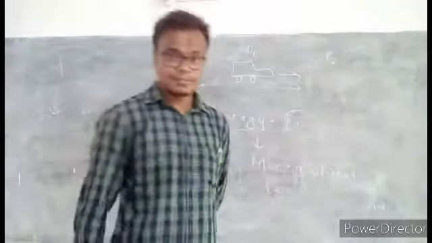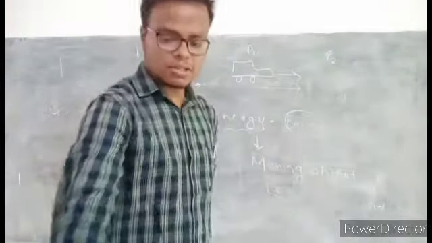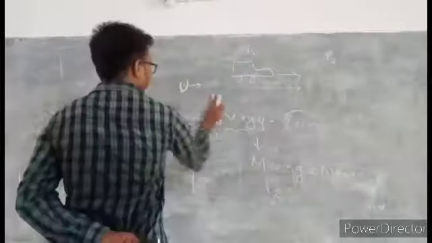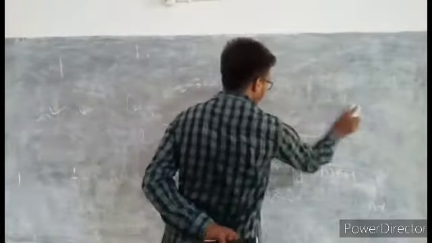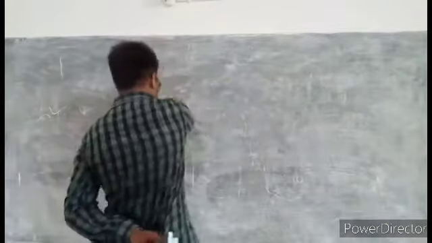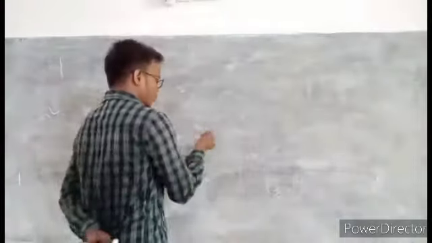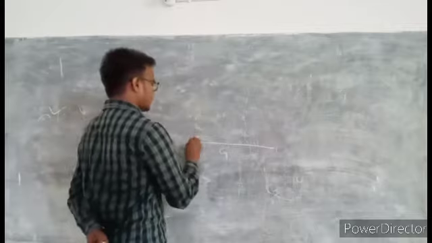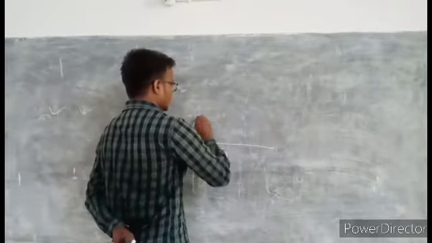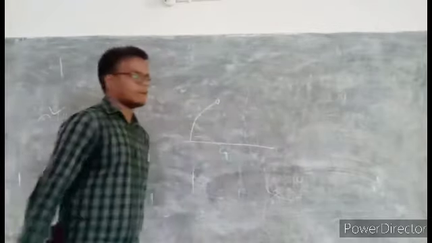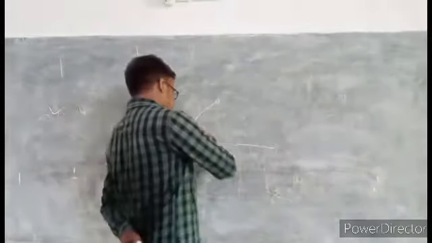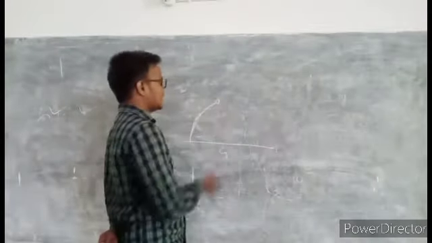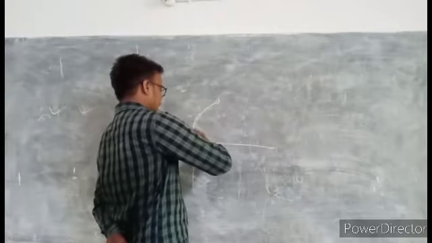Okay? Now, consider another example. When I pelt a stone from the ground to above, during its flight it has some kinetic energy.